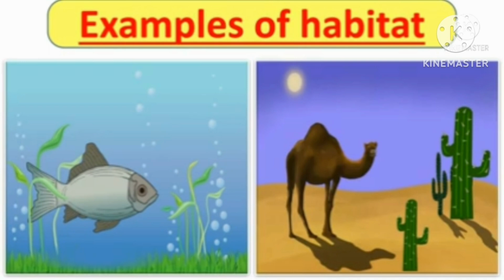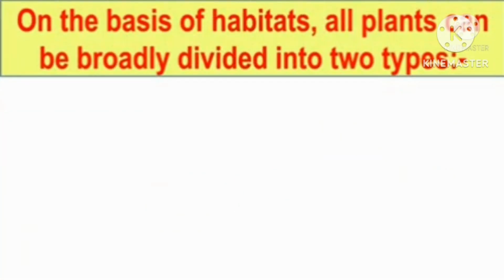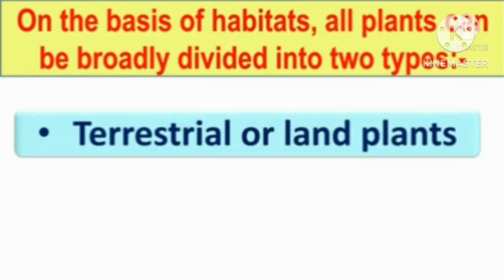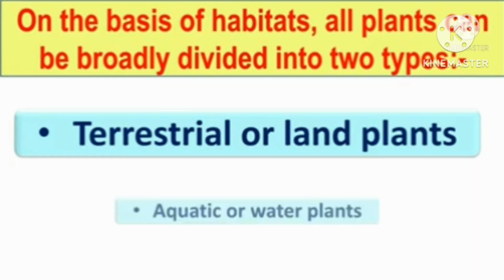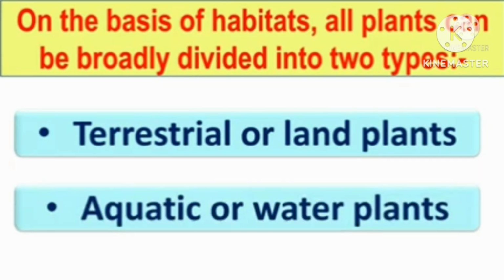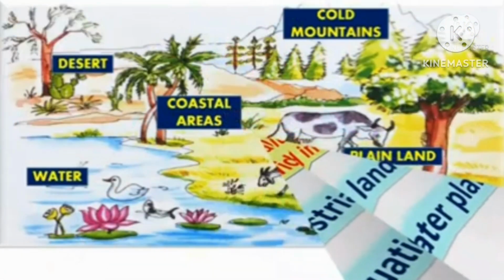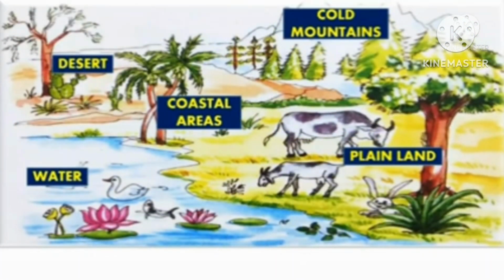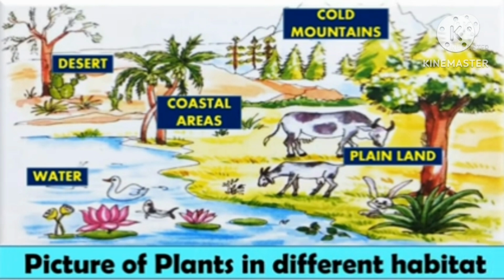On the basis of habitats, all the plants can be broadly divided into two types. Which are those types? Terrestrial or land plants. Then second one is aquatic or water plants. Terra means land, aqua means water. Here you can see picture of plants in different habitat. Plain land, water, coastal areas, desert or cold mountains. So different areas the plants will grow.